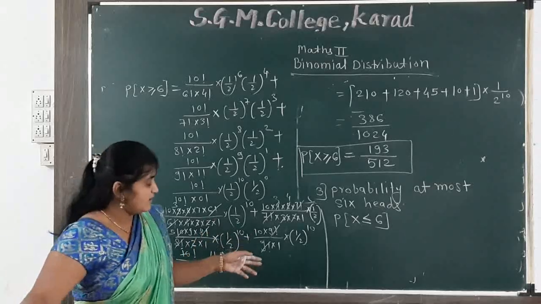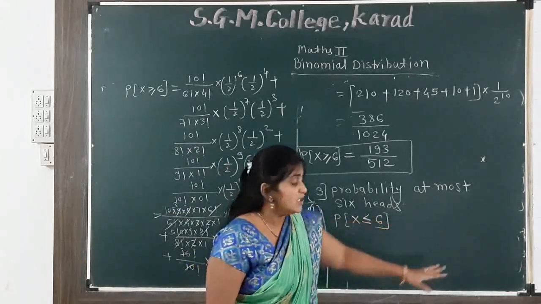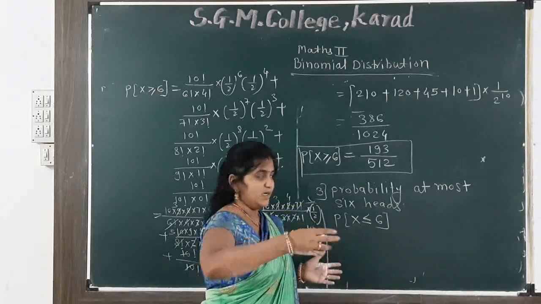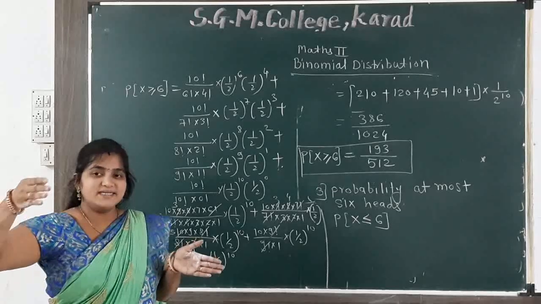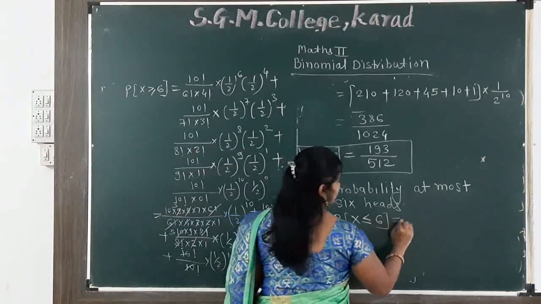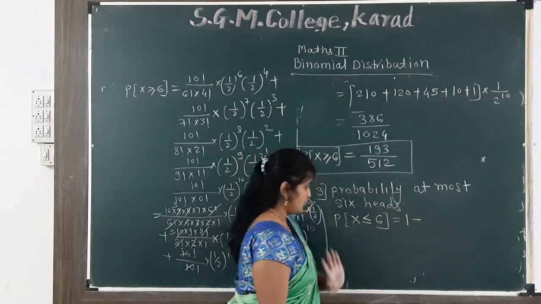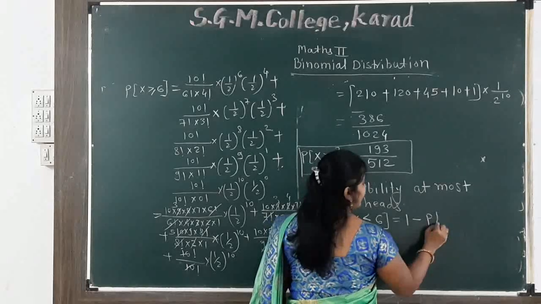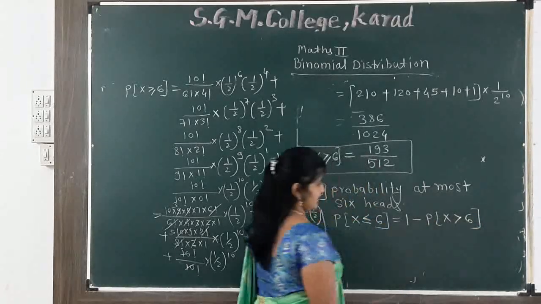So here we can write x is equal to 0 plus x is equal to 1 plus x is equal to 3. So it is a very again a bigger number. So we know that probabilities of all possibilities is equal to 1. So this we can write 1 minus probabilities of all possible outcomes, 1 minus P of x is greater than 6.